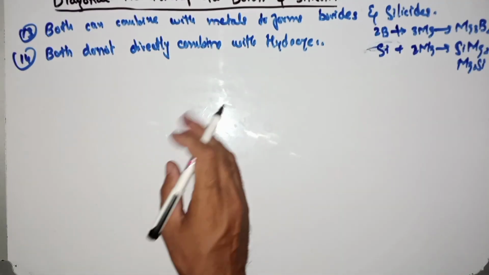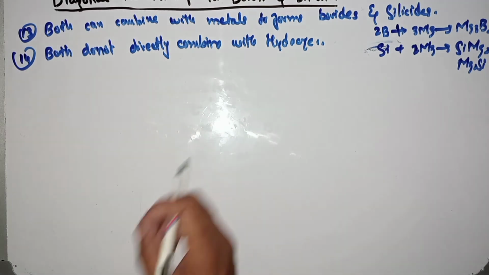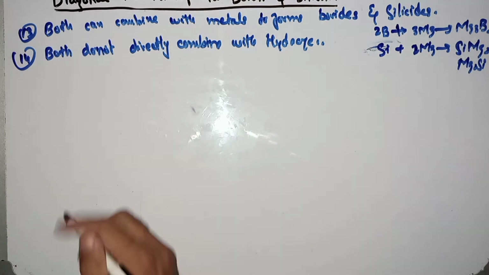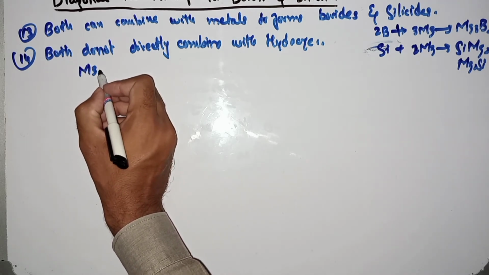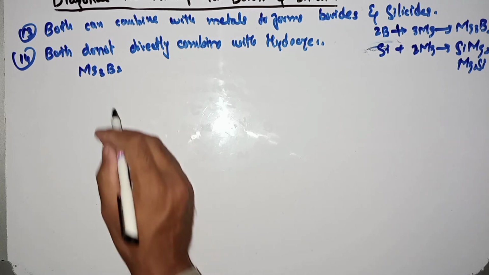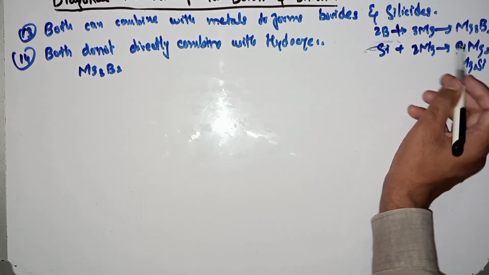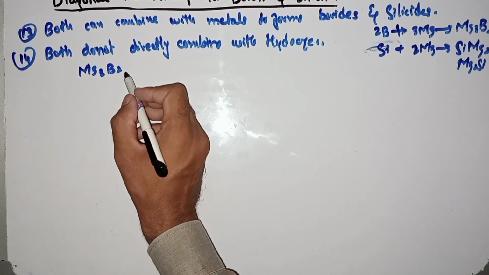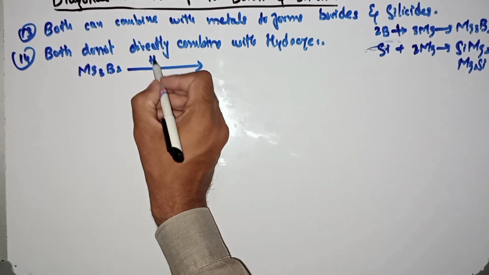For example, Mg3B2, the boride, as I already told you, can be attacked with HCl.